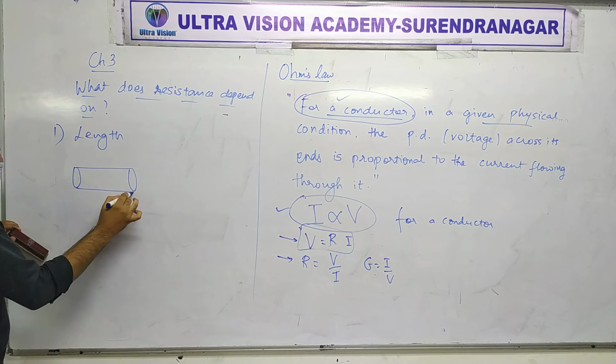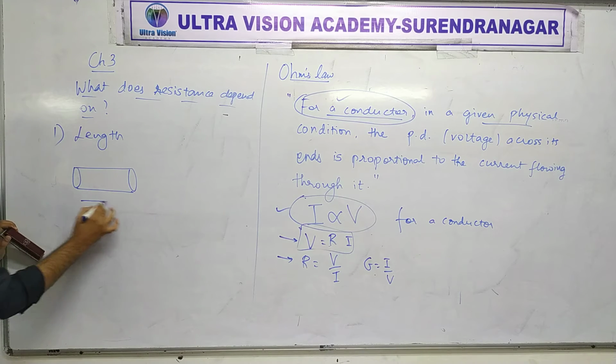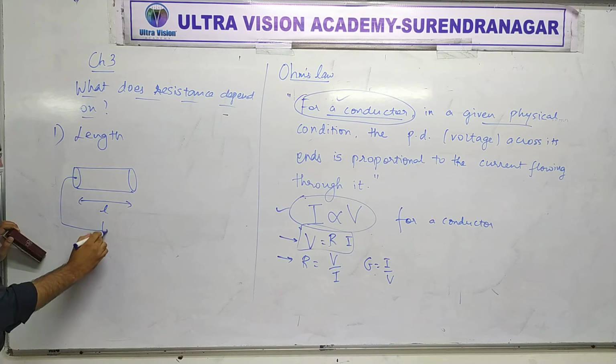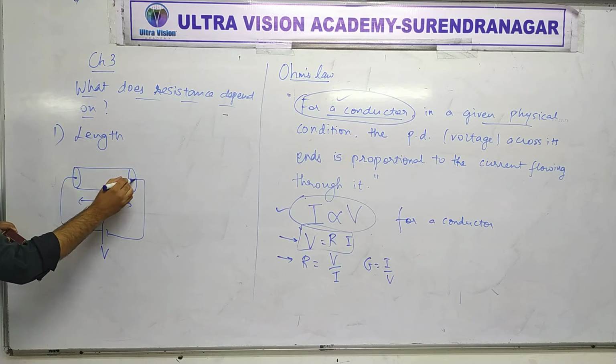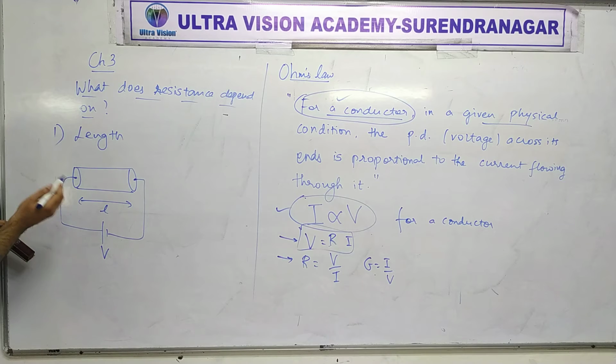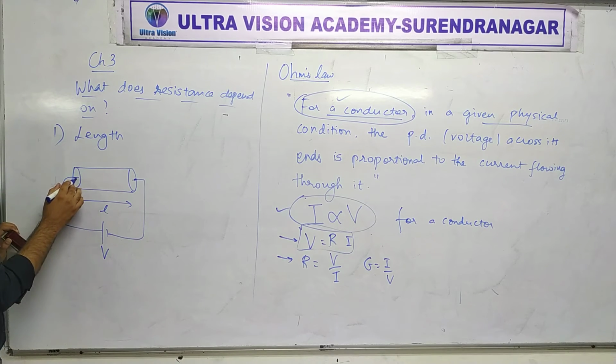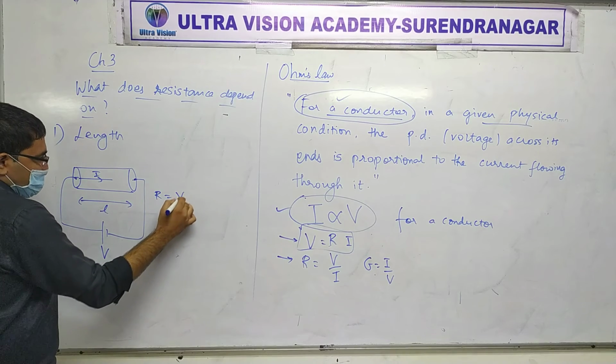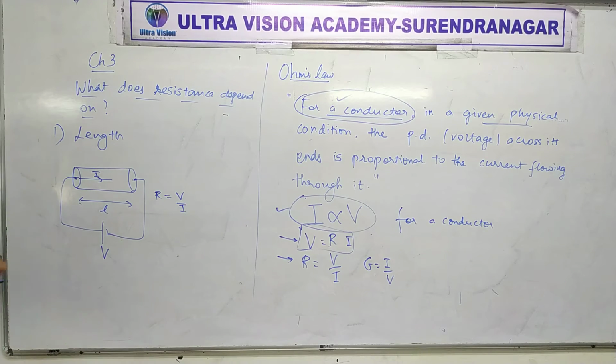Suppose you take a conductor like this which has a length L, and you connect it with some battery which will give V volt. Fine? So the voltage between these two points is V, and suppose current I will flow. Then R will be equal to V by I.